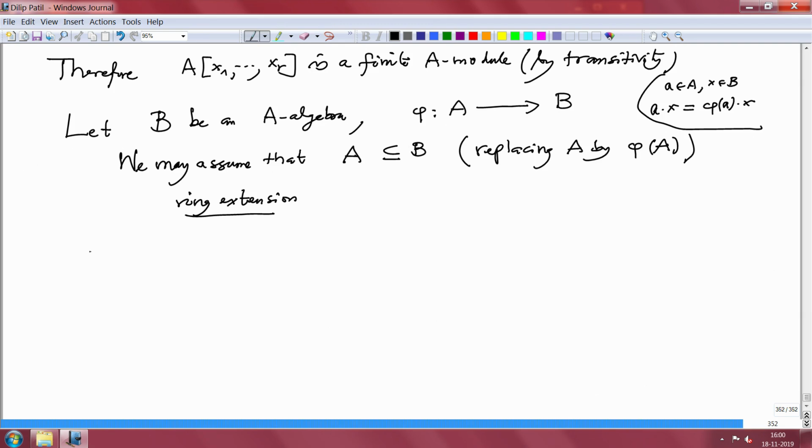Okay. Now the next one, corollary 2. Let A contained in B be a ring extension.